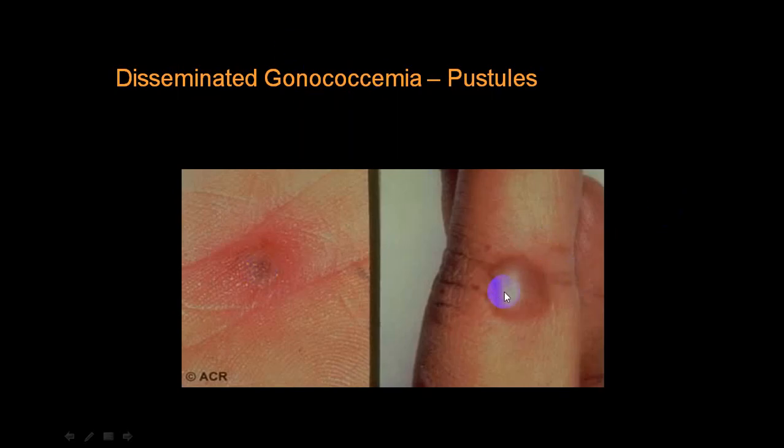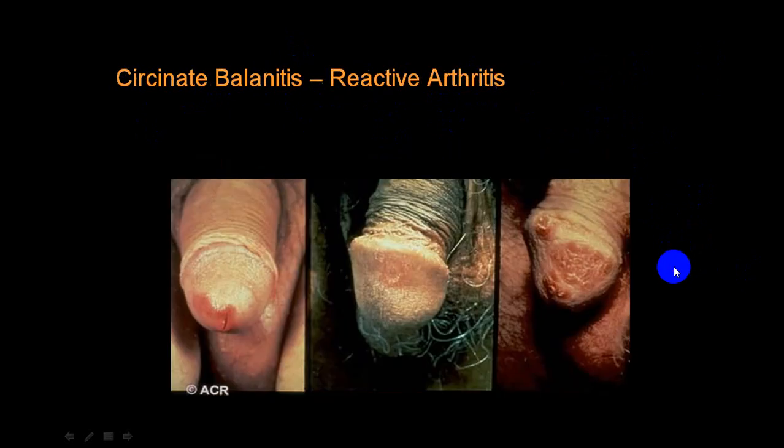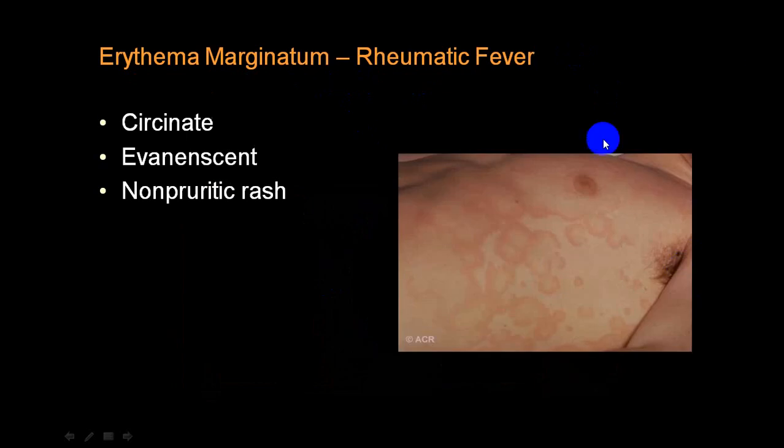You can have pustules, small pustules, and you will have a disseminated variety, and you can have joint involvement. This will be in reactive arthritis. This is called keratoderma blennorrhagicum. So if you get this type of lesions, it will be in reactive arthritis. You get balanitis, very common in case of reactive arthritis. Erythema marginatum in rheumatic fever.